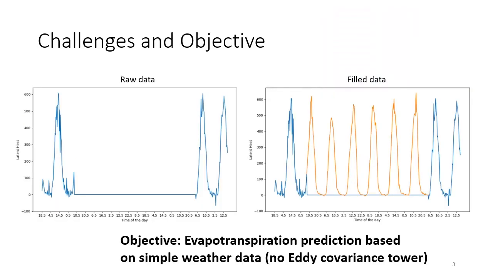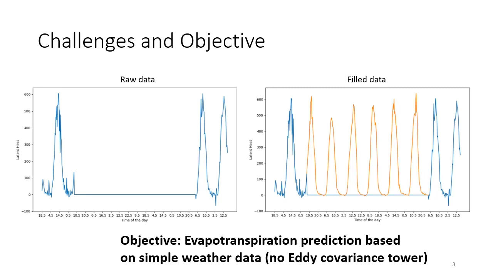So we'll address one objective, which is gap filling. We have a situation where we have eddy covariance data and evapotranspiration which is missing, and we'll use a neural network to use the combination of what happens before and after with the weather station data to predict what's missing in the gap. That's what we see on this first slide.